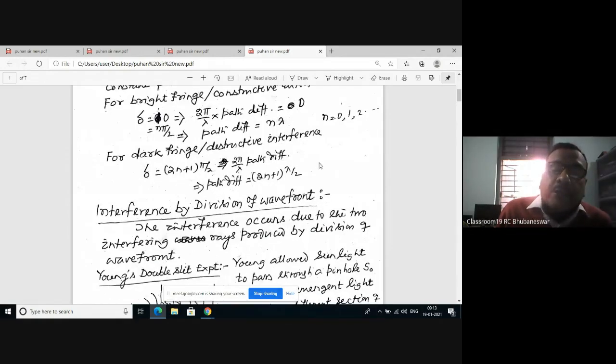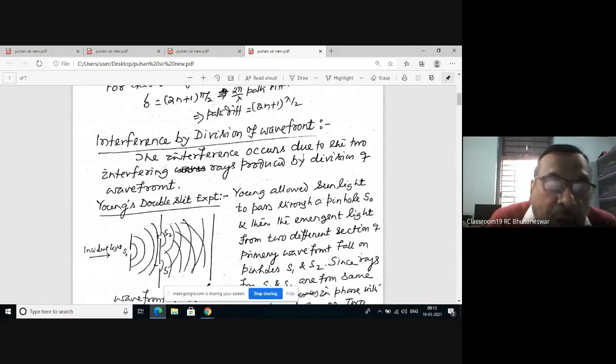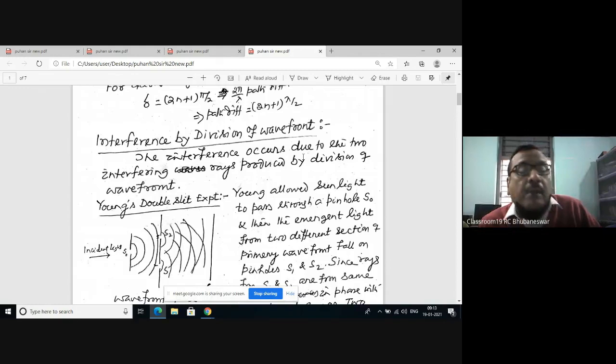How can you get interference? Now the interference of light occurs in two ways. One is by division of wavefront, another one is by division of amplitude. So interference by division of wavefront and interference by division of amplitude. First of all, we go for interference by division of wavefront. In your course of study, you will see interference by division of wavefront.